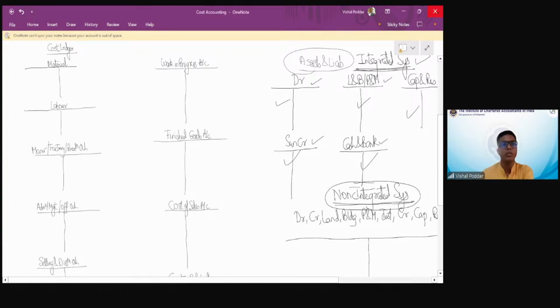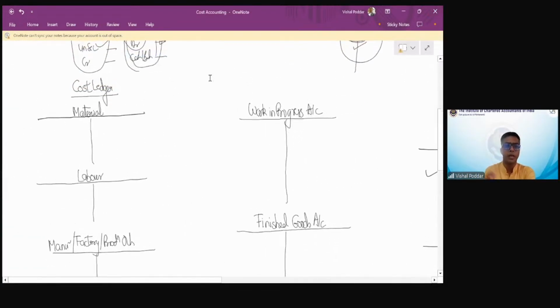Now we start with the technical part. After understanding the conceptual part, let me give you the technical names. Now, this material account, you can call it material for your reference, but it will be called stores ledger. I'm sure you know this account. FIFO, LIFO, we always do in stores ledger only. So it is stores ledger control, in short, SLC. This labor, which is your wages account in your language, or salaries account, is labor cost control,